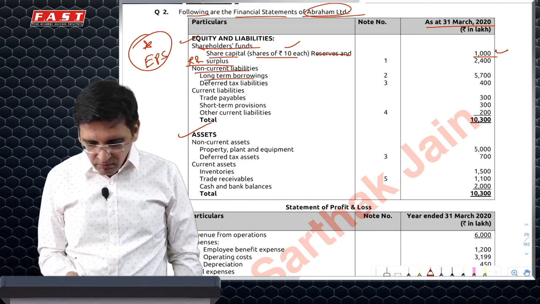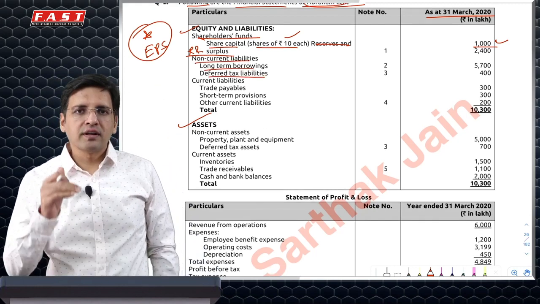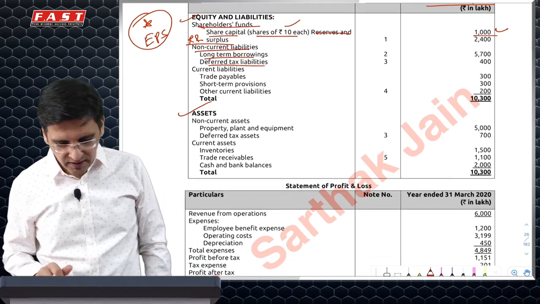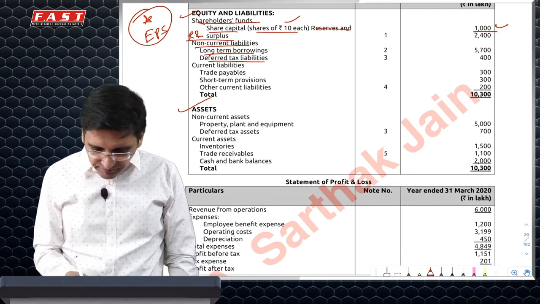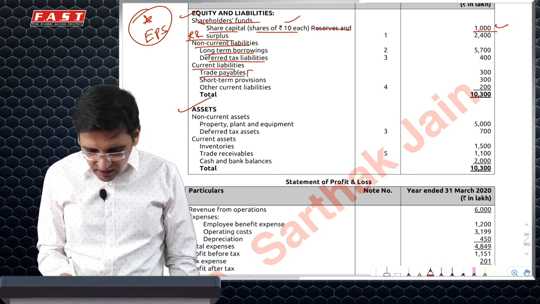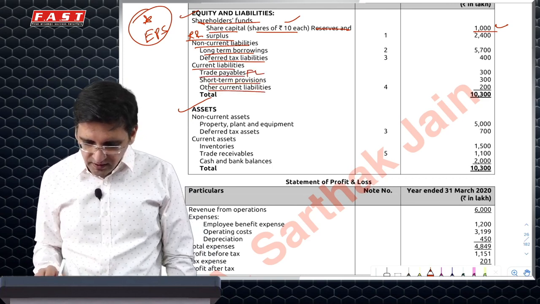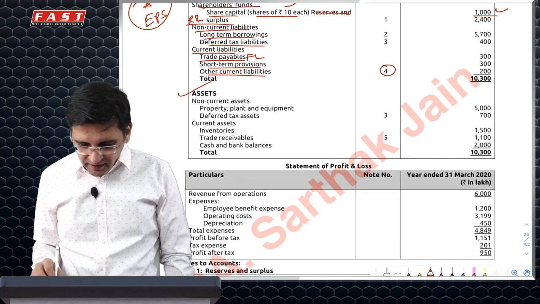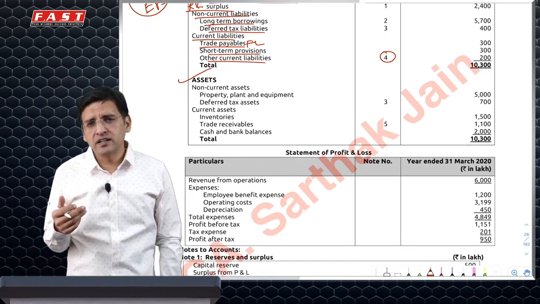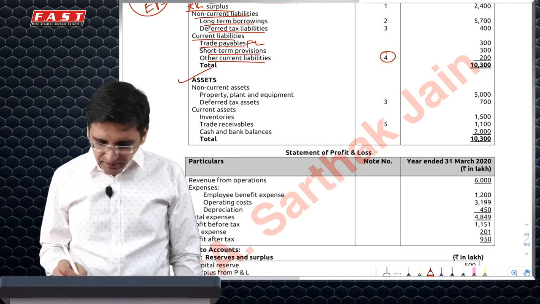Non-current liability of long-term borrowing, deferred tax liability. Ideally, you should classify between financial liabilities and others as well. Trade payable will go to financial liability, short-term provision separately, other current liability. Let's see what it is. If nothing is specified, we will assume that it is other than financial liabilities.